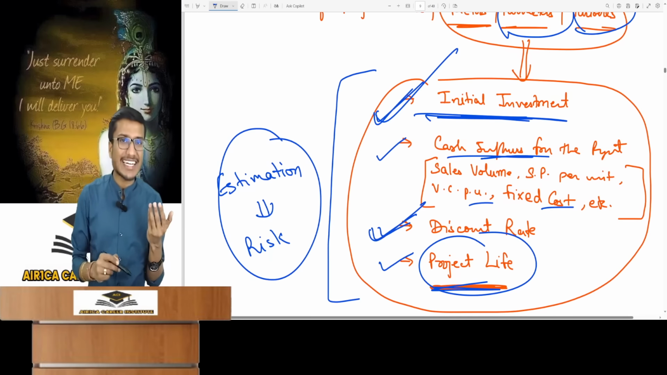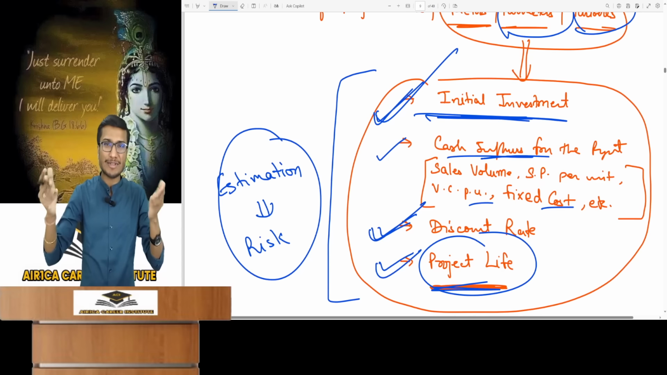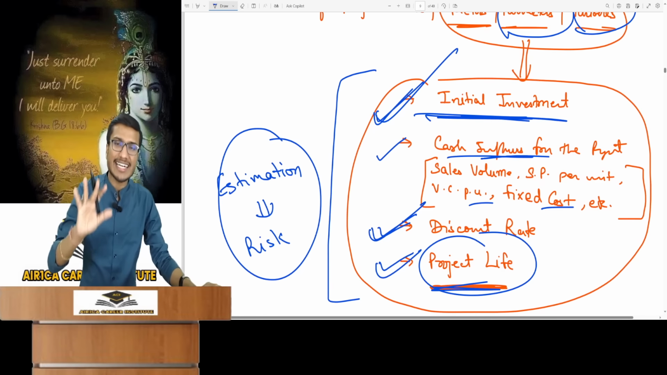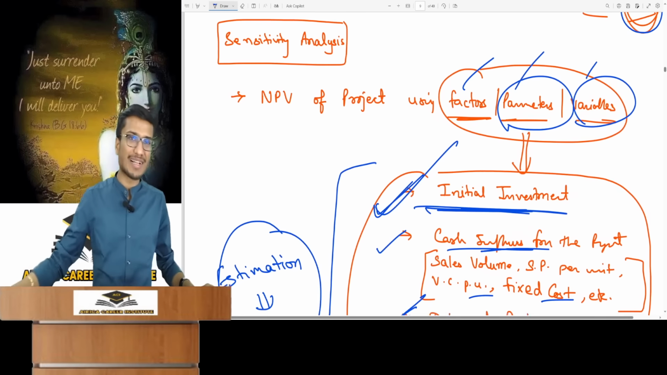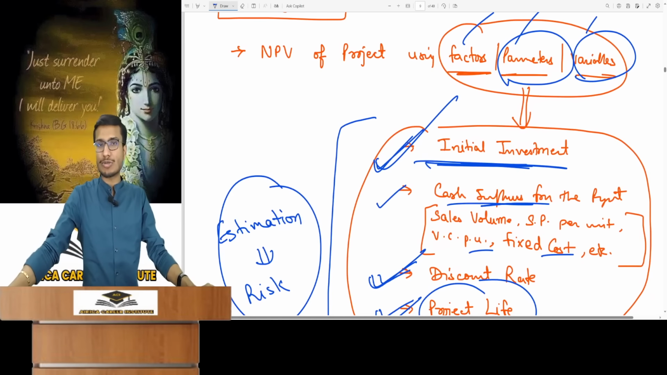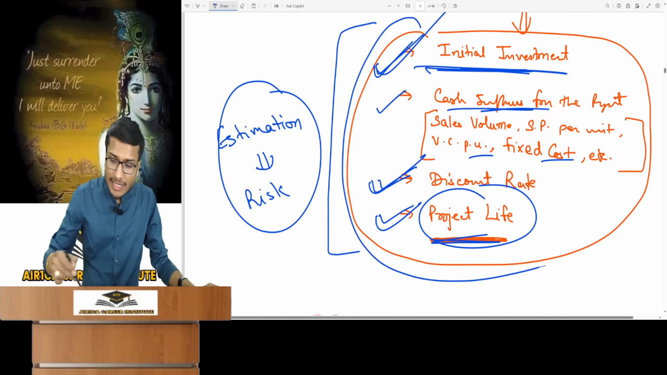Apart from this, the discounting rate for PV. Project life, what's its duration? You'll take cash inflows for that duration, correct? All this data needed for NPV calculation, we call them factors, parameters, or variables. To calculate the project's NPV, you will have to use these things. And all these things actually involve risk in some way.